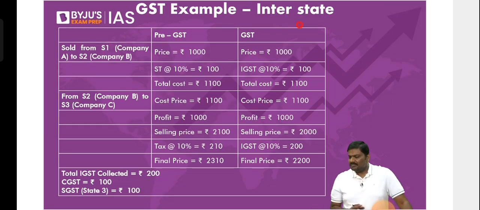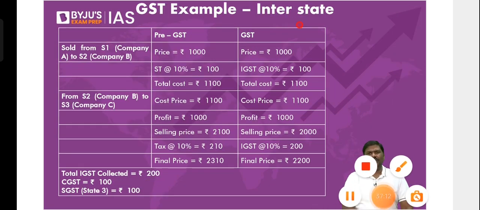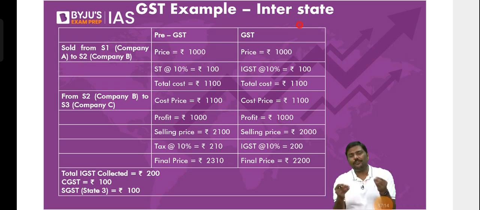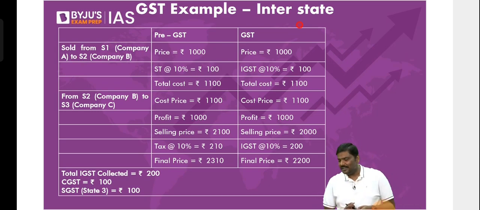Done. Next, isn't it loss of revenue for the state? How? Prove it. When you say there is a revenue loss, how? Tell me. So don't simply say there is a revenue loss. You will have to tell me why there is a revenue loss. Only then I can explain to you what is your concern. Now let me go to the next one.